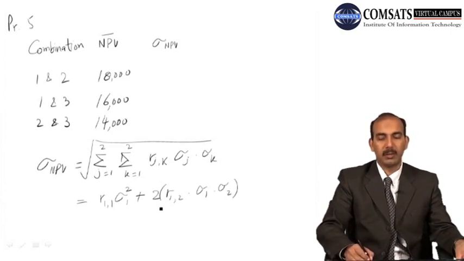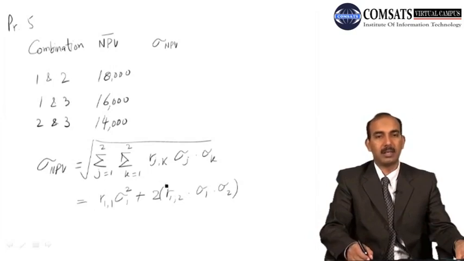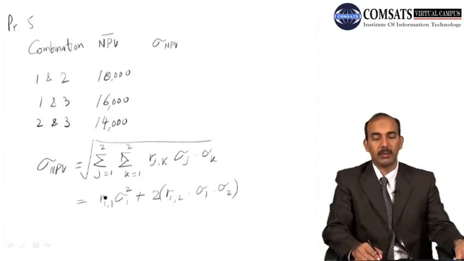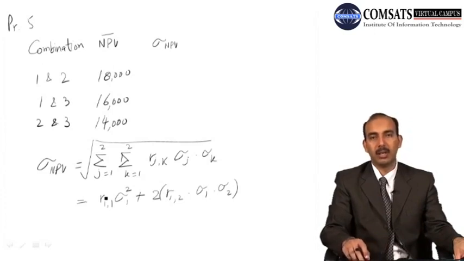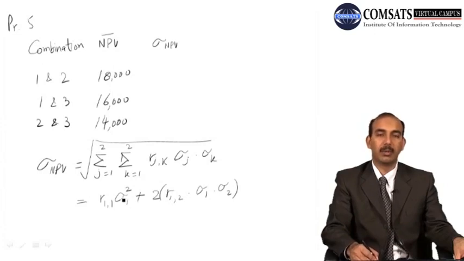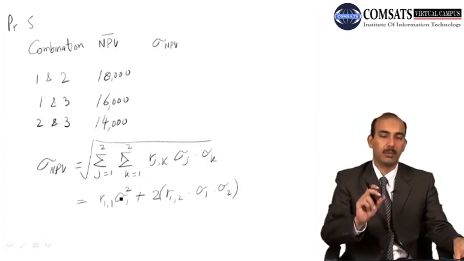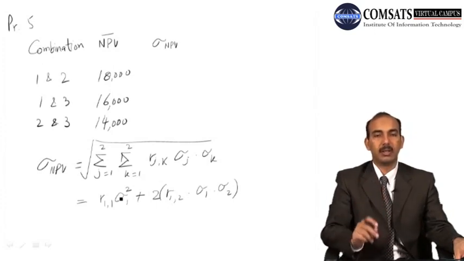When you expand this and put the values j equal to 1 and k equal to 1, the correlation coefficient for 1 and 1 times the standard deviations becomes standard deviation squared. So actually it becomes a variance. If you remember, the square of the standard deviation is called the variance. So we take the square root of the variance to calculate the standard deviation.